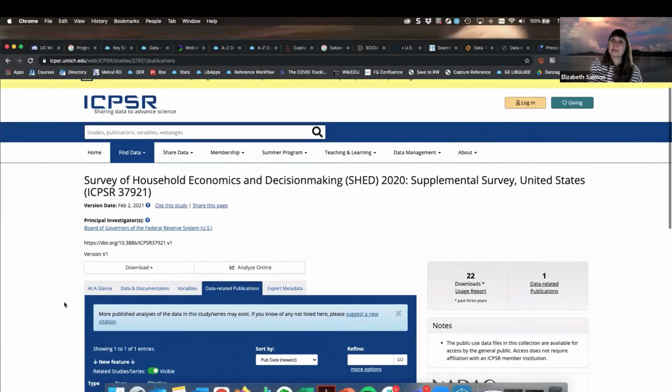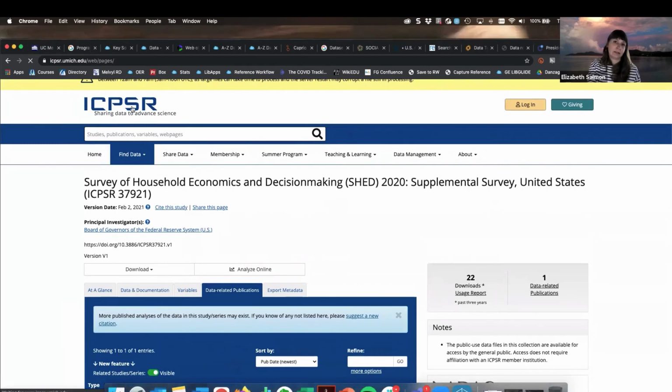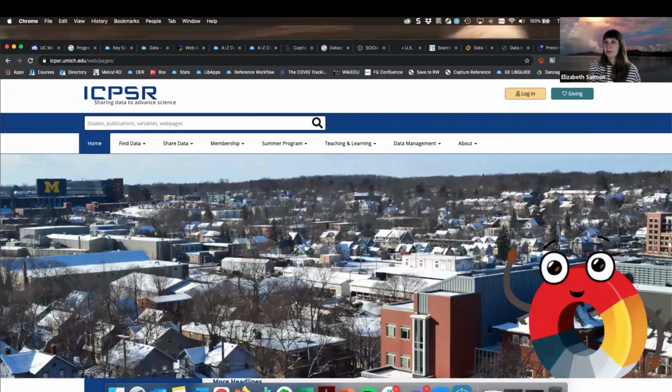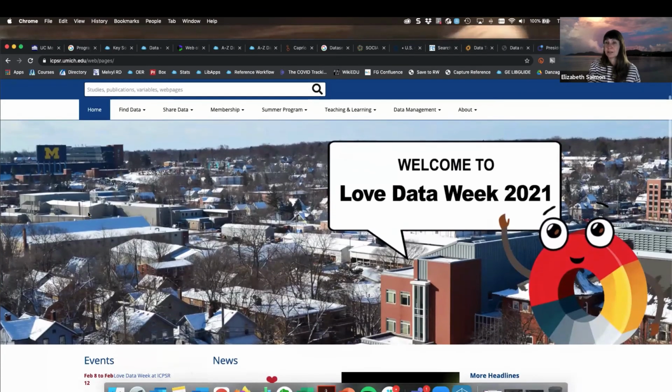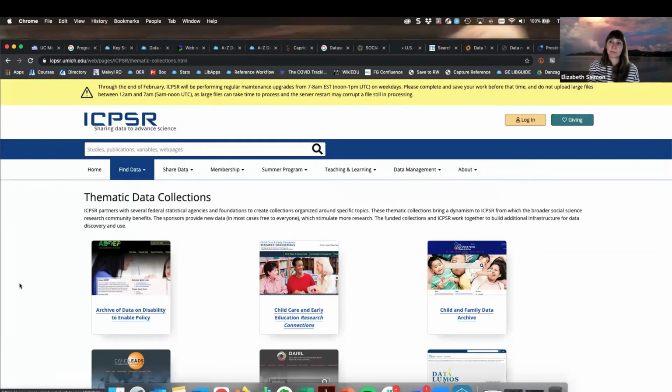So something else about using repositories directly is some of them, including ICPSR, provide you with the option to browse data through thematic collections. And so under Find Data through here, I'm going to go through and just access those thematic collections.